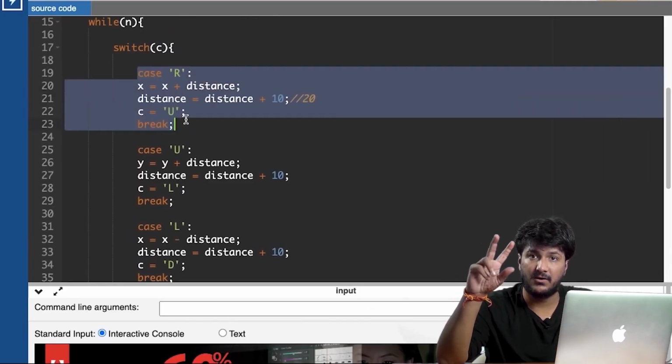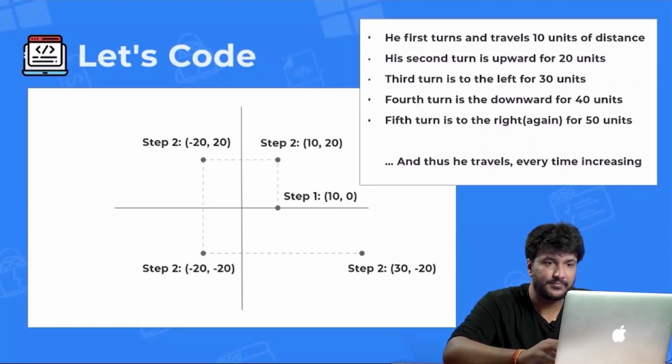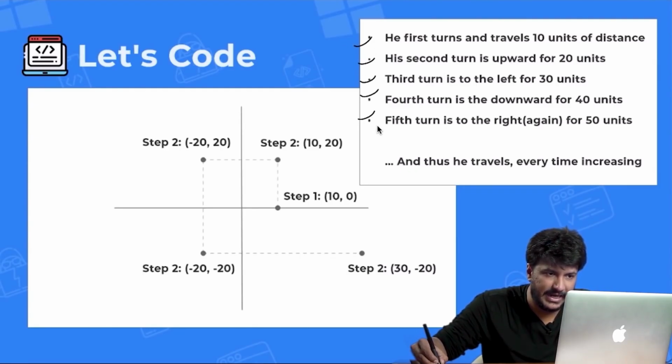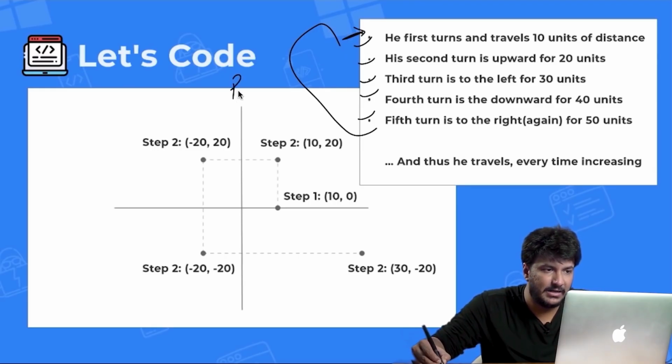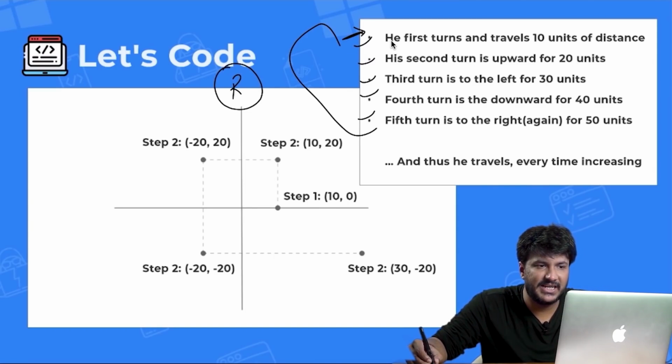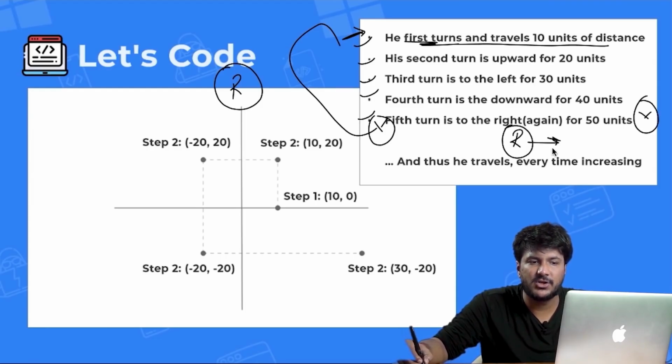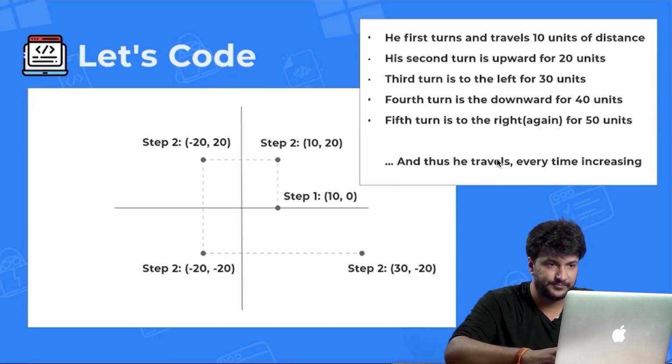If basically all these 5 steps are completed, again it should come back to this step number 1. But if I write R, what will happen with my switch case, it will not come to this step, it will directly come here, and then this step will never be implemented, which is why even though the moving direction is right, I should be using another keyword. So I will be using a keyword called A.